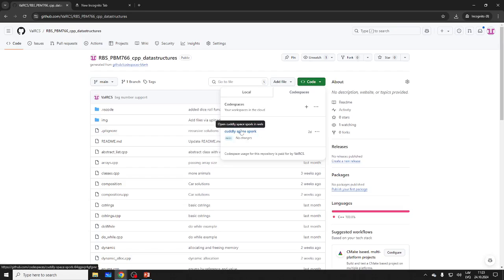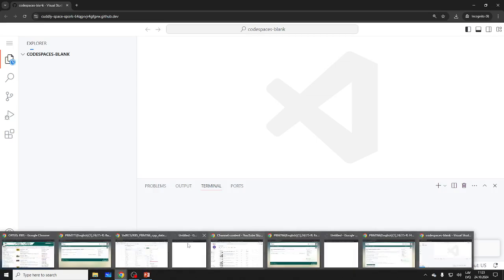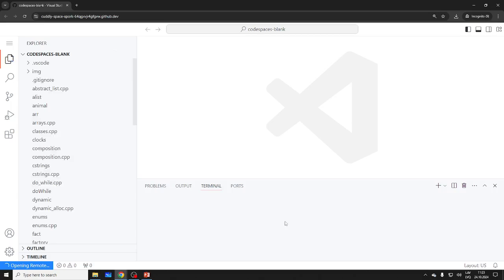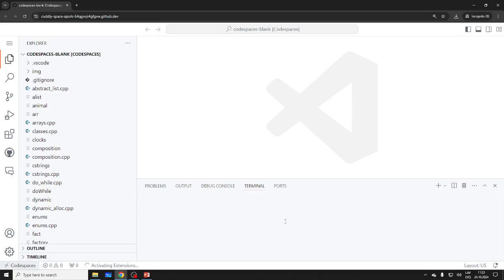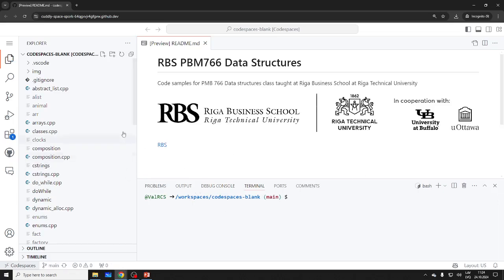I'll open up this one, because I don't think I can open 2 codespaces at once. It technically costs money, but it actually costs some credits, which I have. If you are a student or a teacher, you get 160 hours a month on Codespaces, which is of course regular working days. I could technically get a better server if I wanted to. Okay, a blank codespace. All right, there we are.